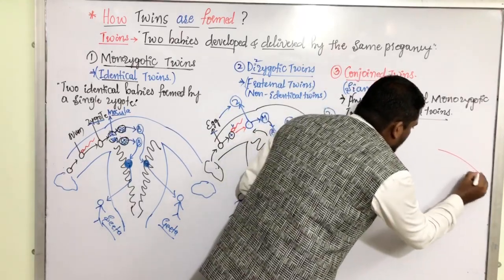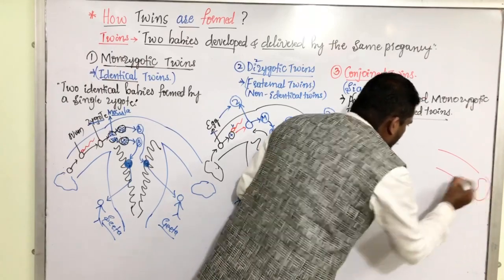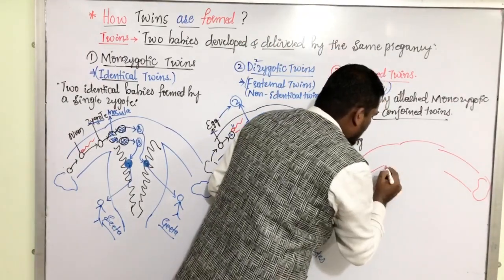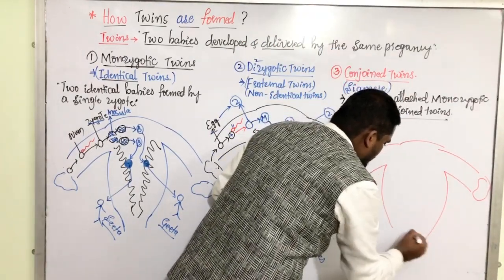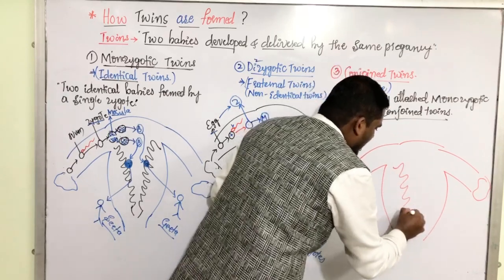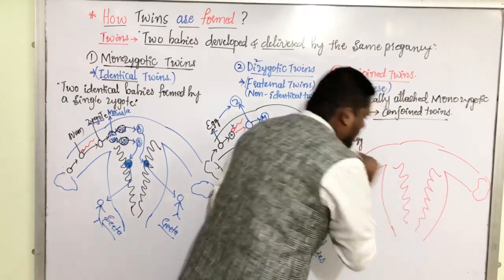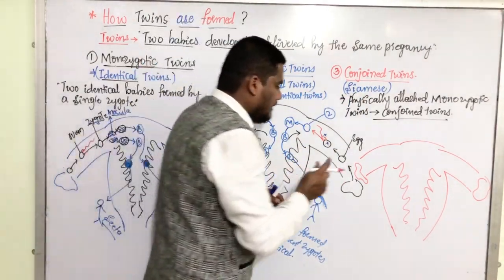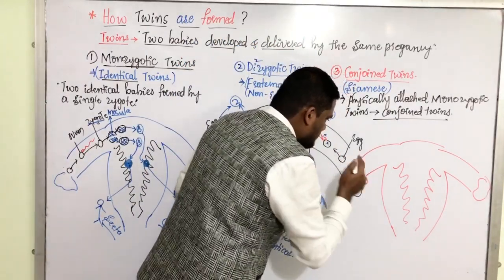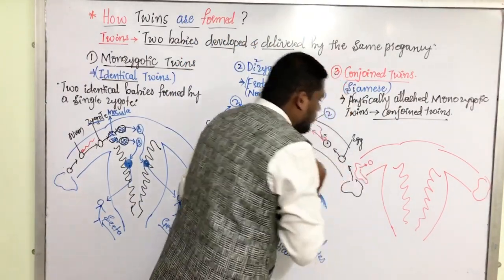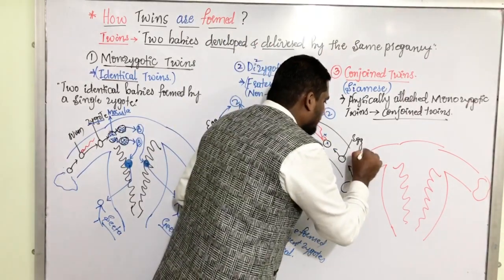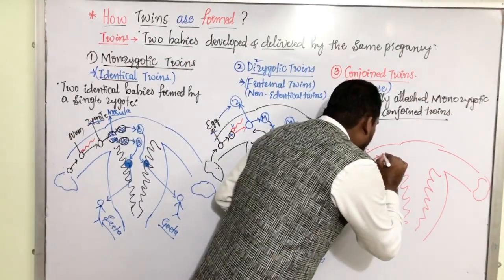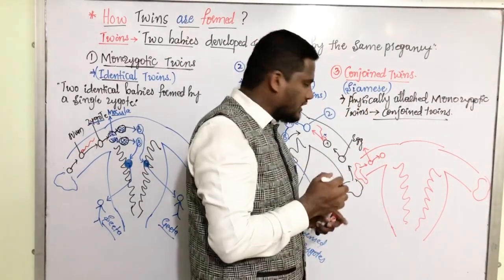Here we have the same fallopian tube. This is a fallopian tube. Here we have the ovary, and this is fundus, and here we have the uterus. Uterus is lined with the endometrium. Let us understand how the conjoined babies are formed. Ovary releases egg. This is the egg on the 14th day of menstrual cycle. Now this egg is transported to the ampulla here.